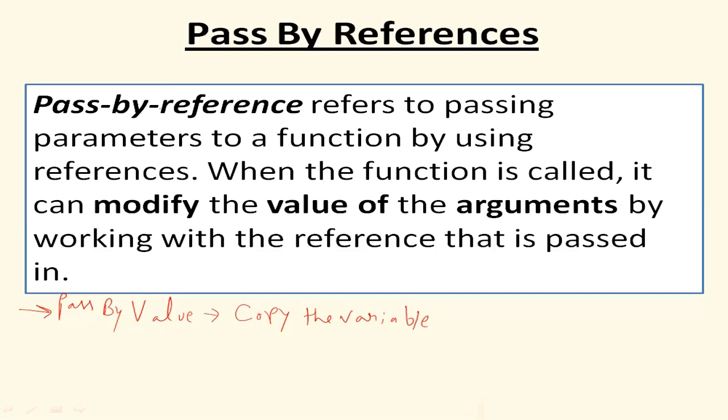So when we use pass by value, we copy the variable and send it to the function as an argument. When we copy the variable, we cannot modify the original. To overcome this problem, we use pass by reference. Pass by reference refers to passing parameters to a function by using references, and when the function is called, it can modify the value of the arguments by working with the reference that is passed.